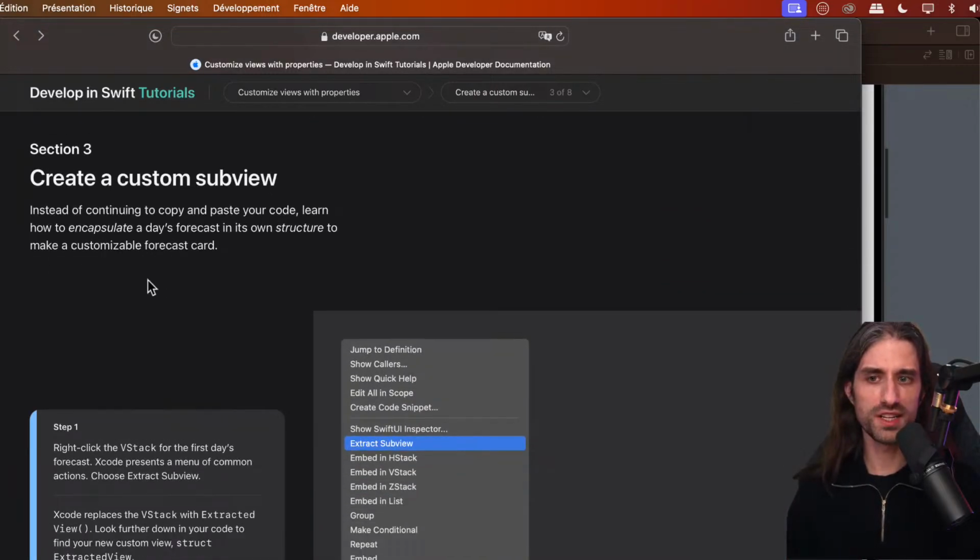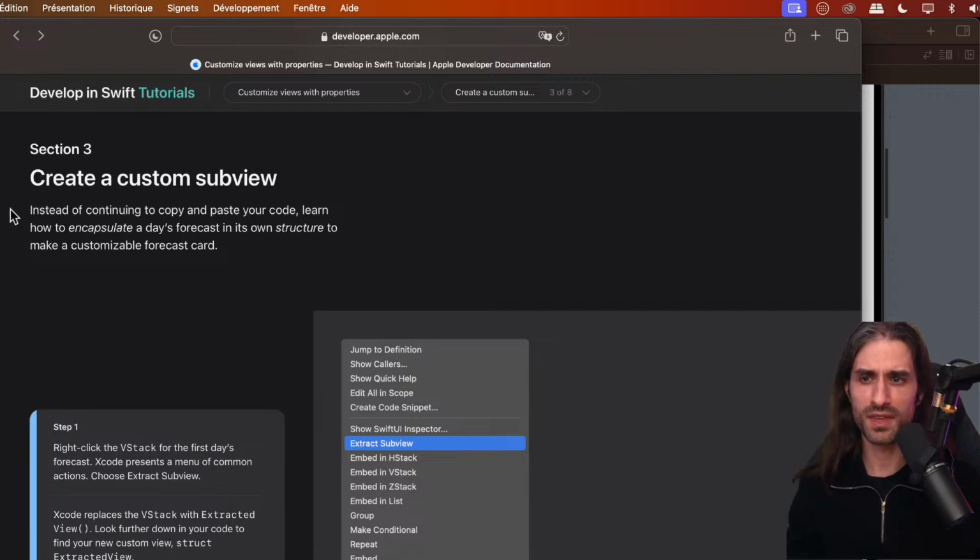Next section will be about creating a custom subview. So instead of continuing to copy and paste your code, which is a bad practice, you might hear the word DRY, for don't repeat yourself. Usually in computer science and computer engineering, if you write the same kind of code more than 2 times, it's a sign that you should put it into a single place so that when you change it in the future, the change will be applied everywhere. That is the idea the tutorial was getting at the beginning of this chapter: write something once and use it in several places.